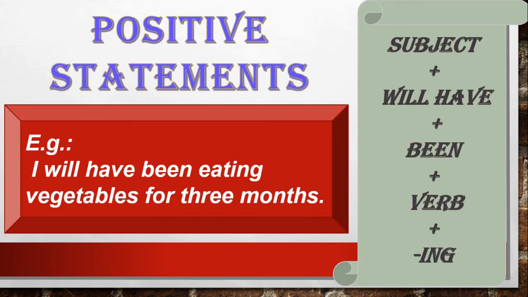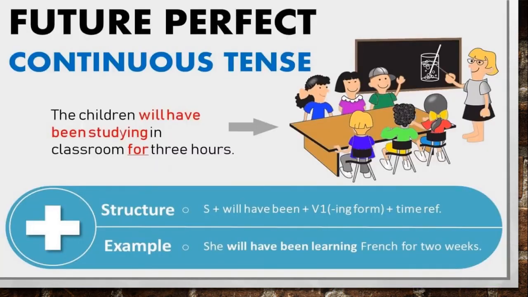So to make a positive statement, first we write the subject, then will have been plus first form of the verb plus ing. We have to mention the time also. Here is an example. The children will have been studying in classroom for 3 hours. Here there is time reference and it is for 3 hours.